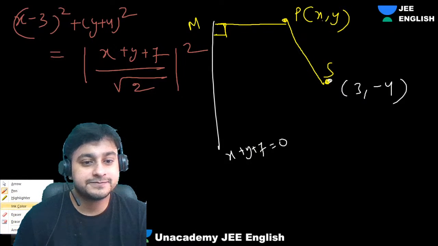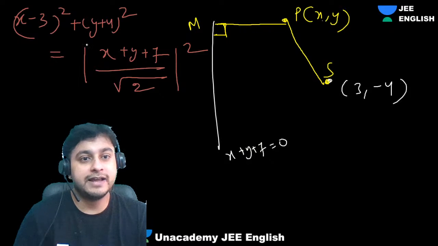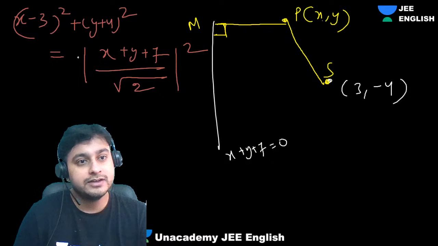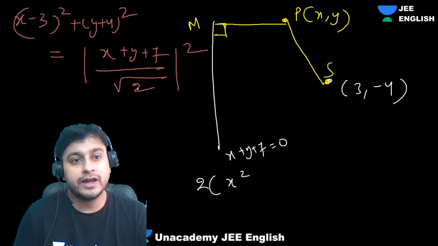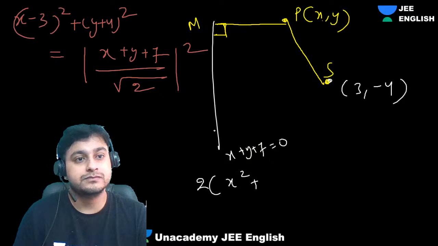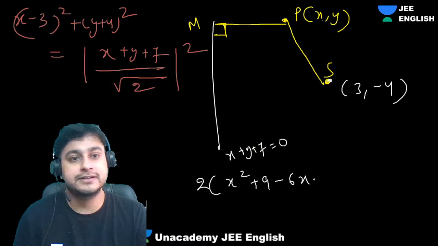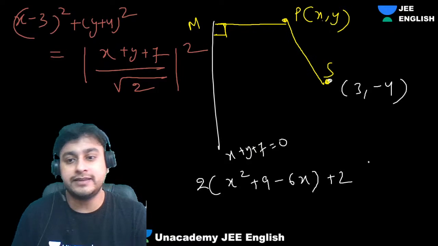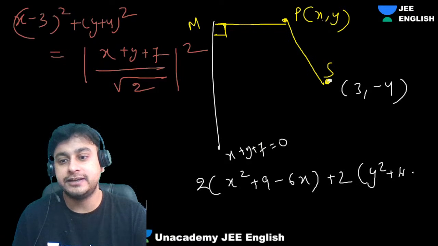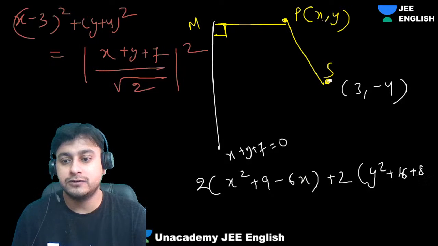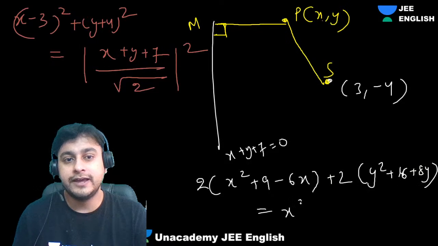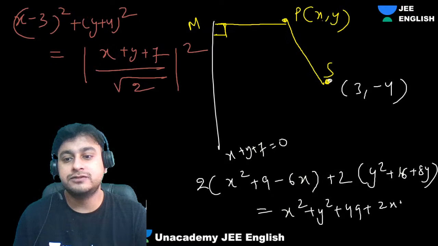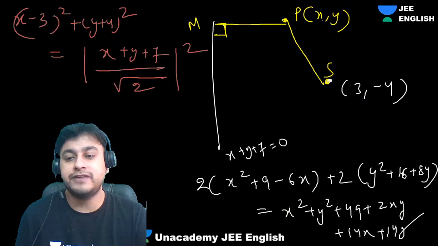You cross multiply, and 2 will come, right? So can I say 2 into x square plus 9 minus 6x, and here 2 into y square plus 16 plus 8y is equal to x square plus y square plus 49 plus 2xy plus 14x plus 14y. I think you guys can simplify this now.